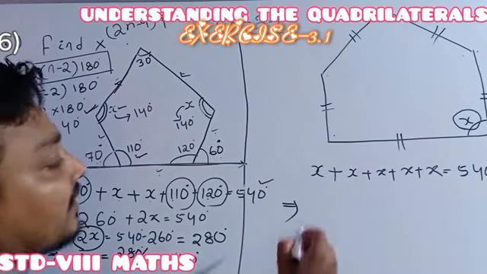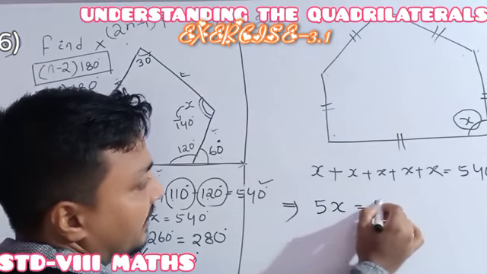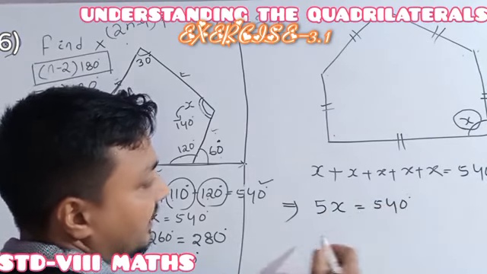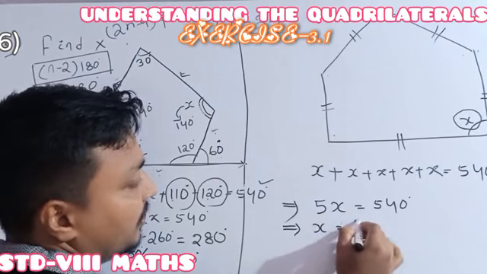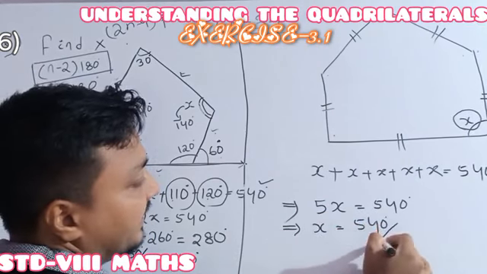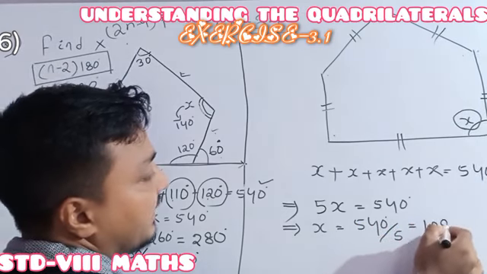Ready? So 5x is 540 degrees. It implies x equals 540 degrees divided by 5, which is equal to 108 degrees.